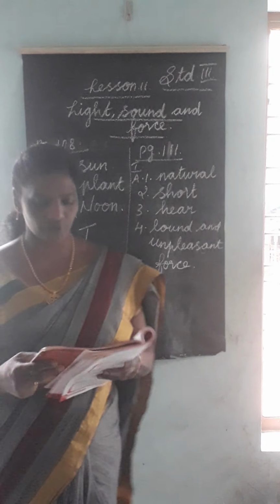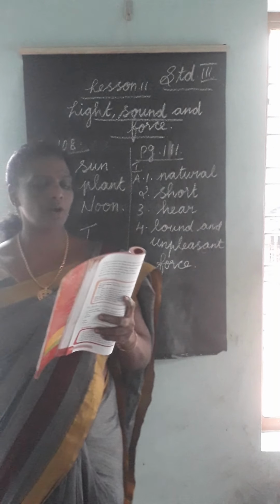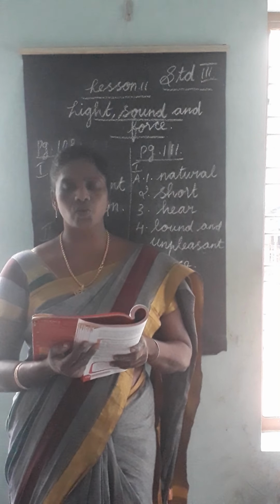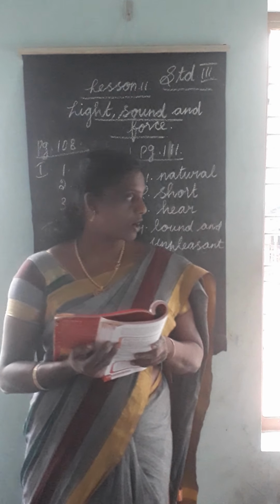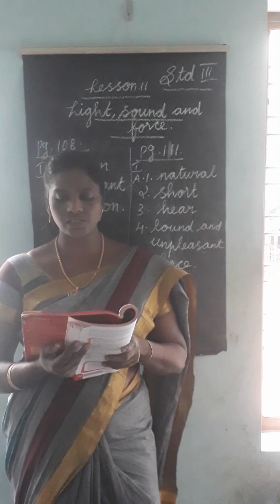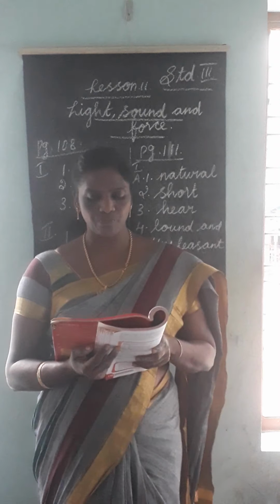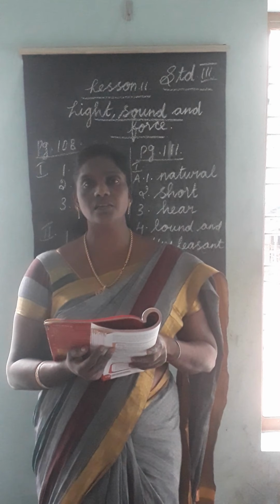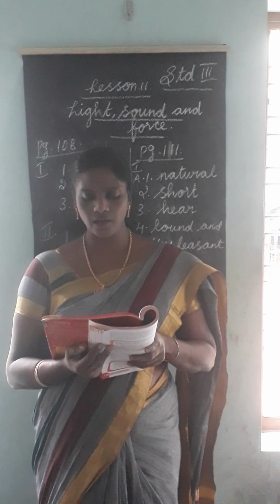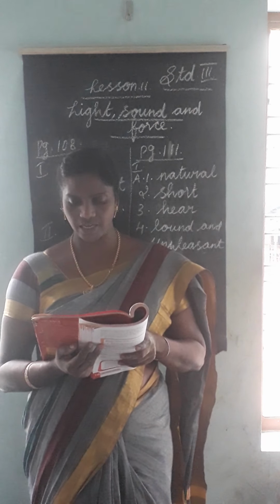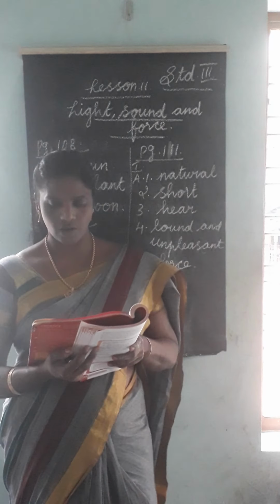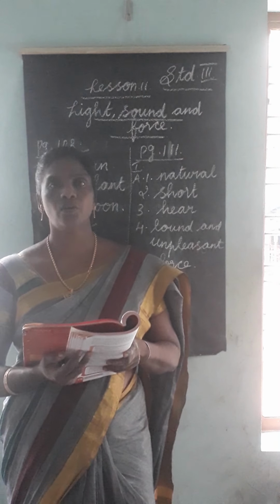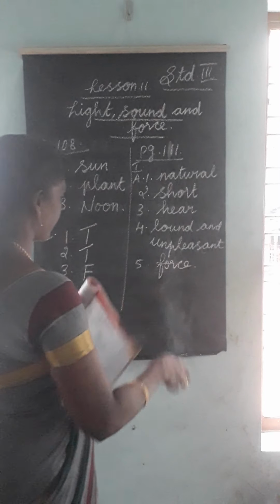Once again, all of you look at your book. First one: the sun is a natural source of light. Second one: a shadow is short at noon. Third one: our ears help us hear sound. Fourth one: loud and unpleasant sound is called noise. Fifth one: a push or pull is called force.